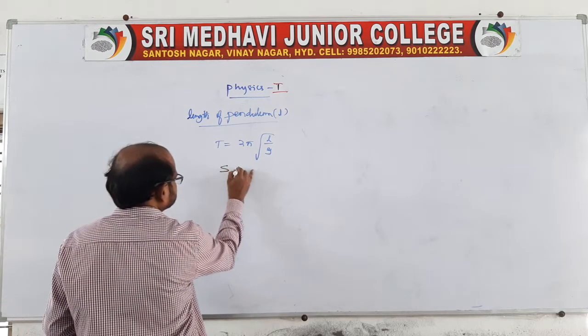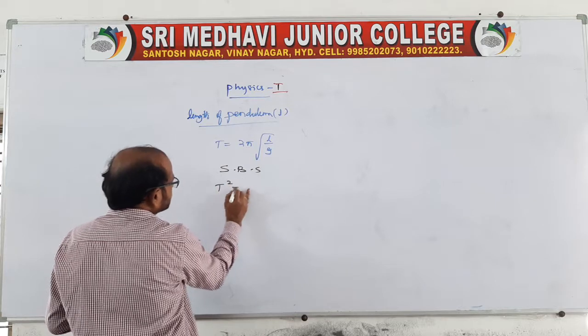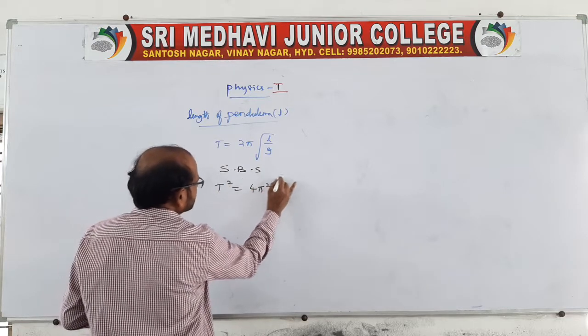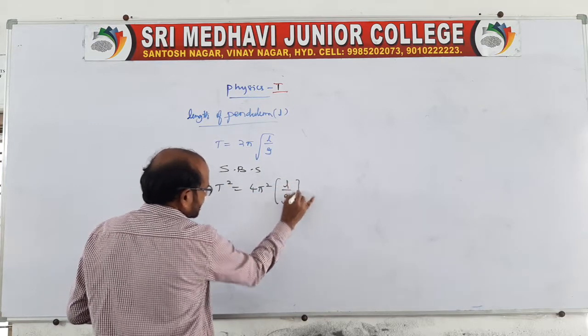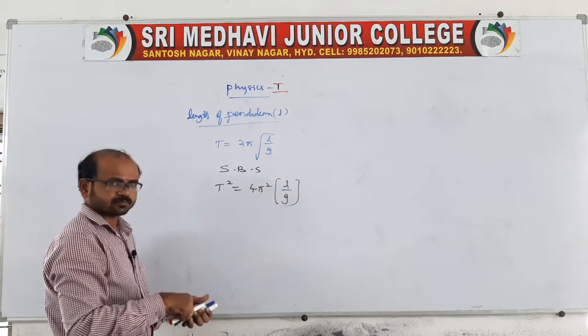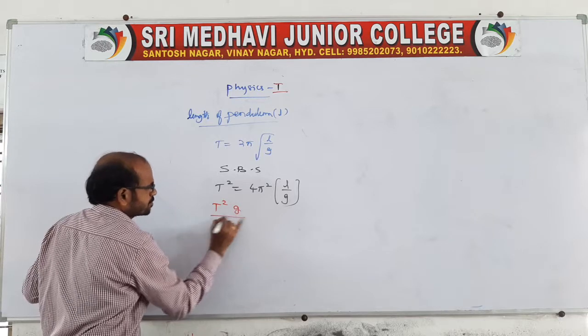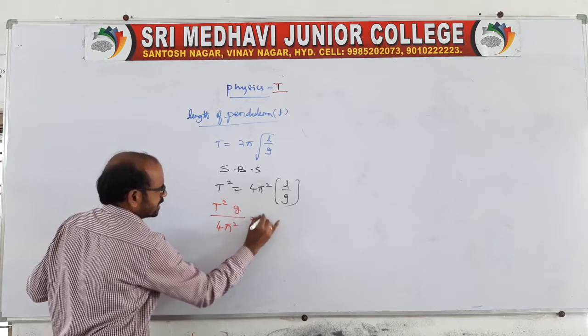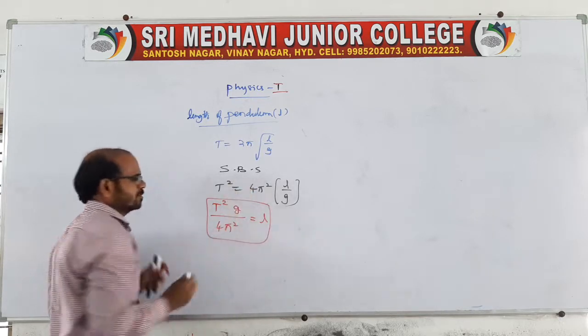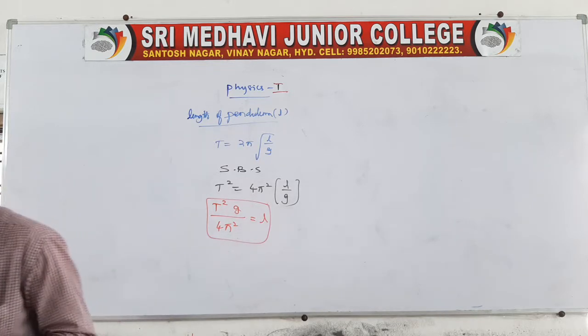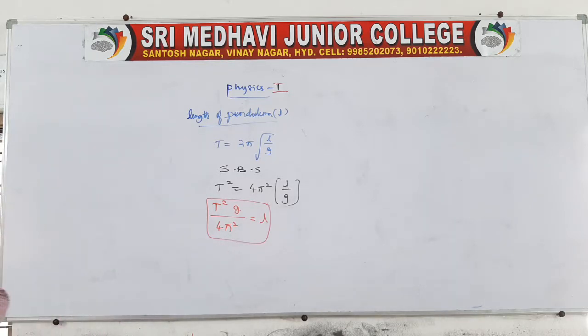Then T square is 4 pi square L by g. Squaring on both sides, then it is asking for L, no? Simply cross multiply: T square g by 4 pi square is equal to L. This is the length of the pendulum expression. Clear?